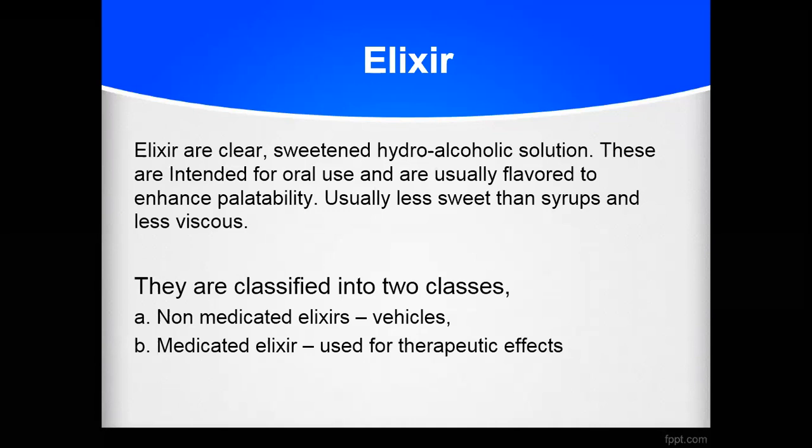So suppose we are mixing some amount of alcohol into the water, then it is called the hydroalcoholic solution or the elixir. Such a preparation we can also prepare with any kind of drug added, so it is called a medicated elixir. Suppose we are not adding the drug, it is called a non-medicated elixir. So these elixirs can be utilized as vehicles.